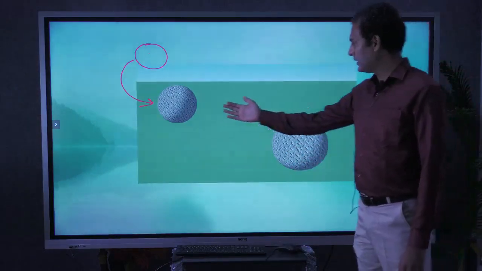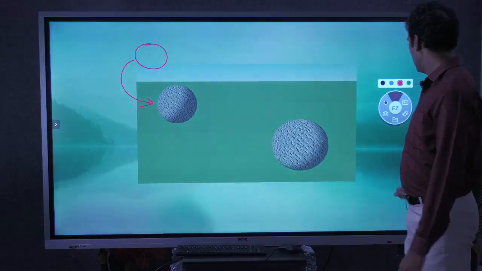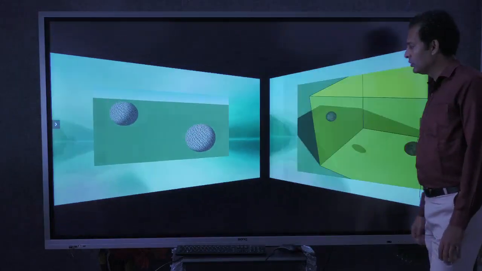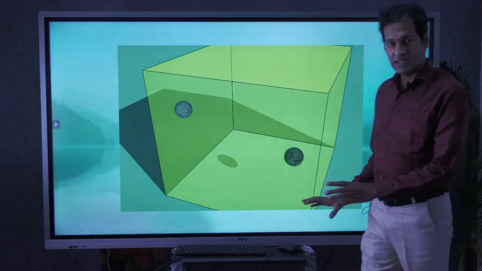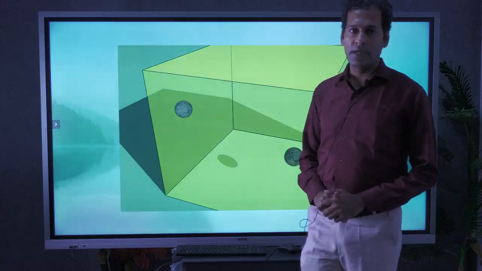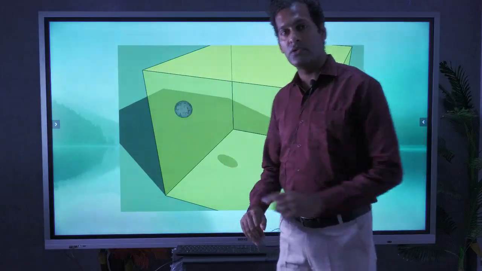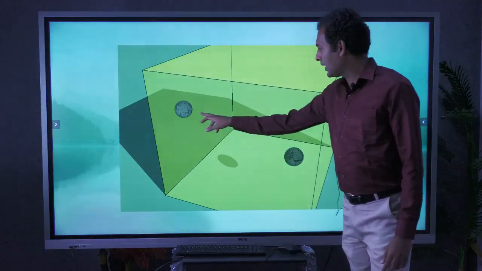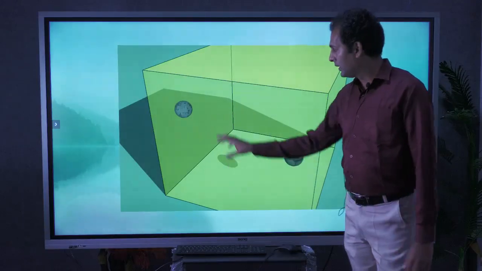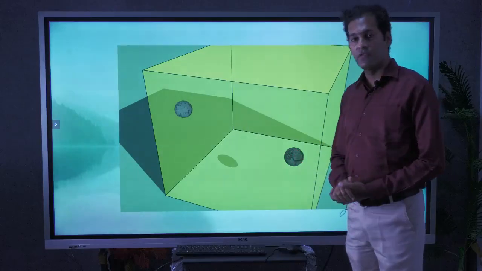Here you can consider there are two charges present in space. This is how we will show the charges. These charges may be in some 3D space. We have discussed different coordinate systems. This one shows two charges present in a Cartesian coordinate system. They have fixed locations at different places.